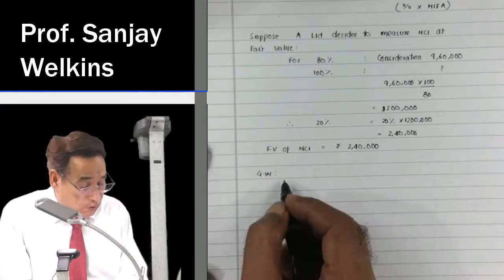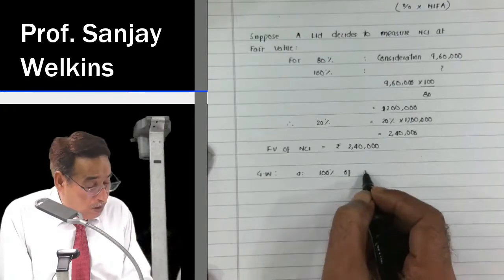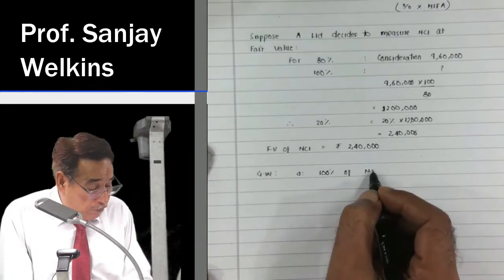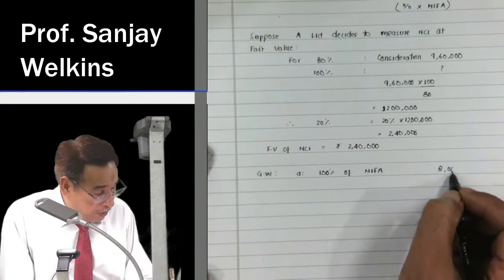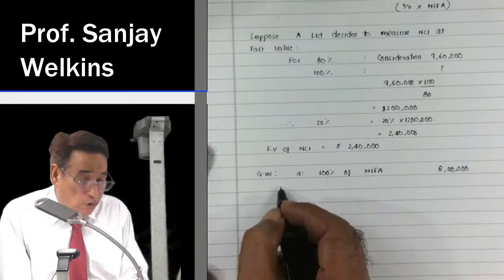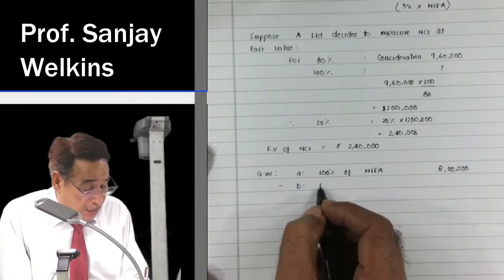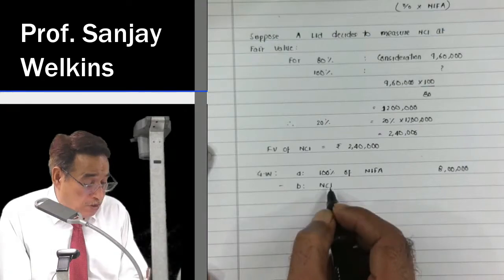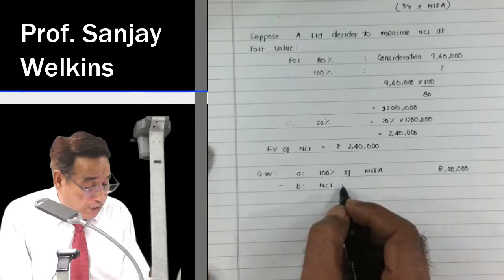So I will first of all write 100% of NIFA. 100% of NIFA is equal to 8 lakh. No doubt about that. Then I am going to subtract NCI. But because I am not measuring NCI on proportionate basis, I am not going to write here 20% of 8 lakh.